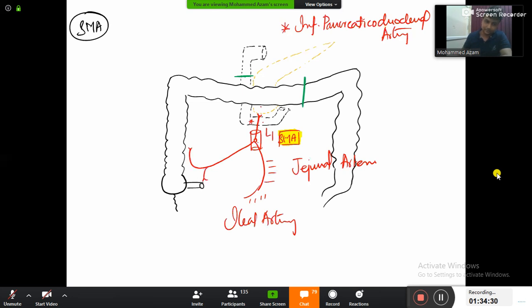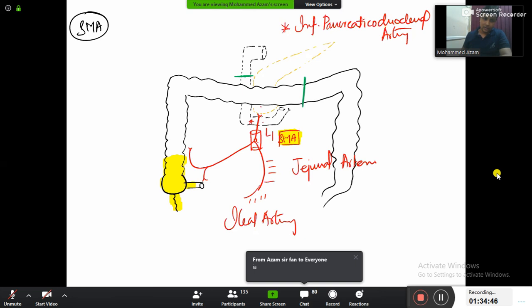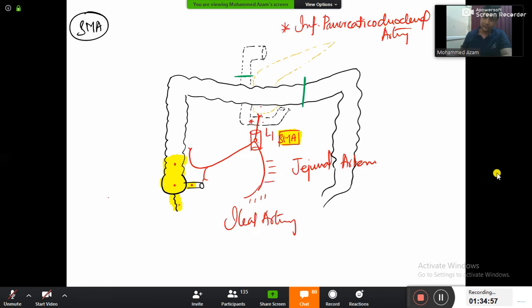After ileum, there will be an artery given here, and this artery is supplying to the last part of the ileum, and even cecum, and even appendix, as well as the starting part of the colon. Basically, this artery is supplying to the entire transition from small intestine to large intestine. So it is supplying to the ileum, cecum, appendix, and the starting part of the colon. That's why doctors kept the name as ileo, from ileum to colon, colic, ileocolic artery.